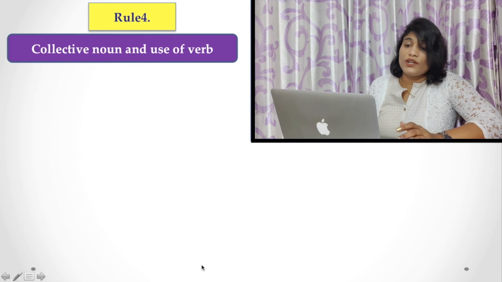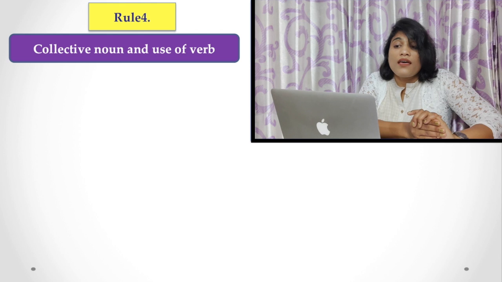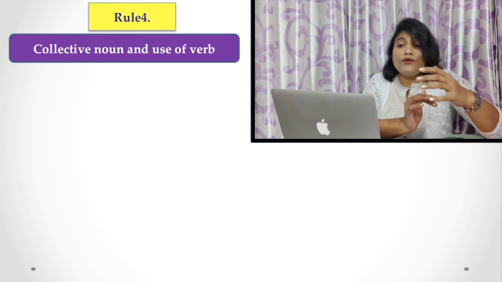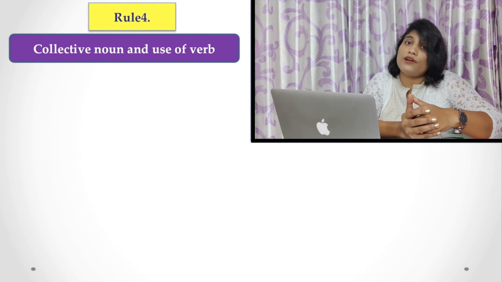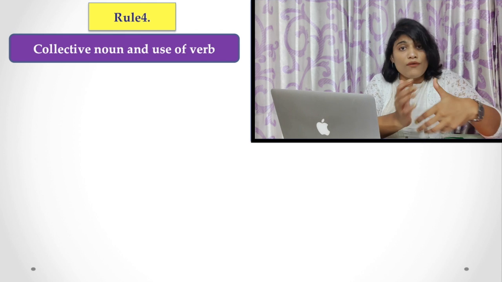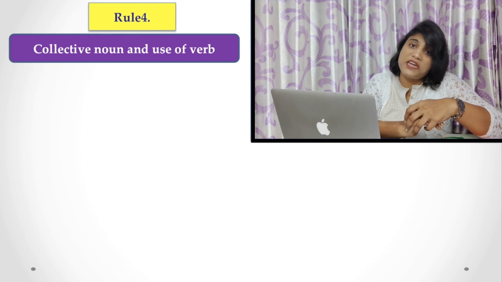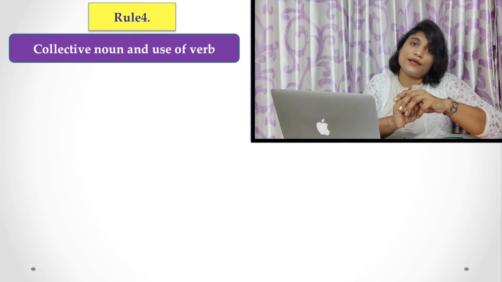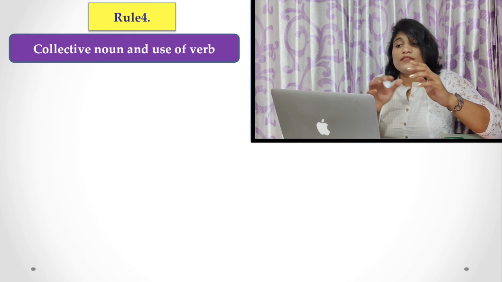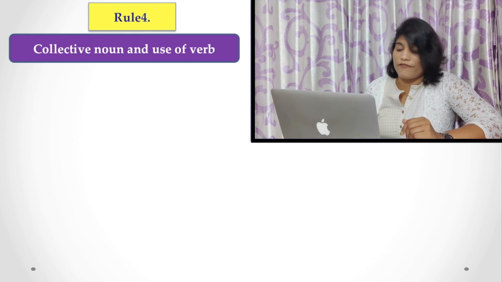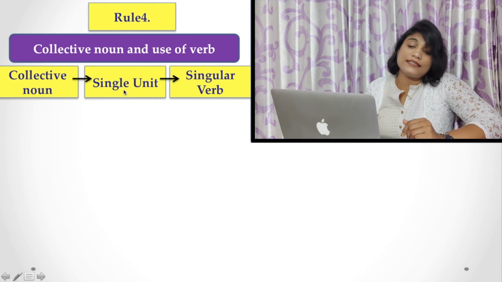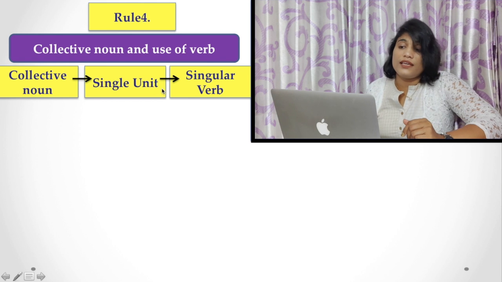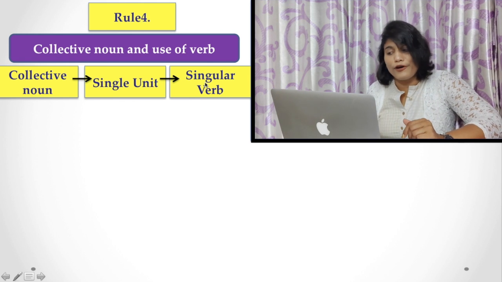Now, what is rule number 4? You have learned about collective nouns. If you have any queries about nouns, please do visit my video on nouns and parts of speech. I will provide the link in the description box below. So, the collective noun and the use of verb. Here, if a collective noun is considered a singular unit, you have to choose a singular verb.